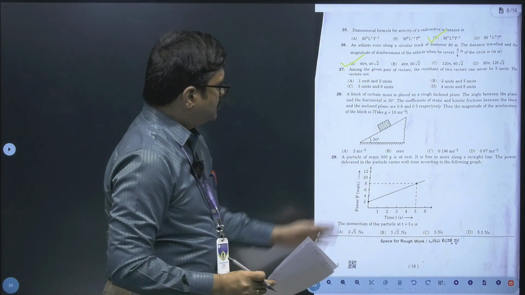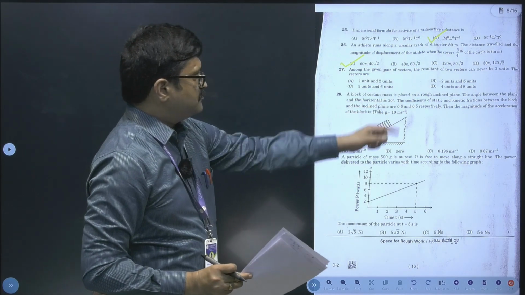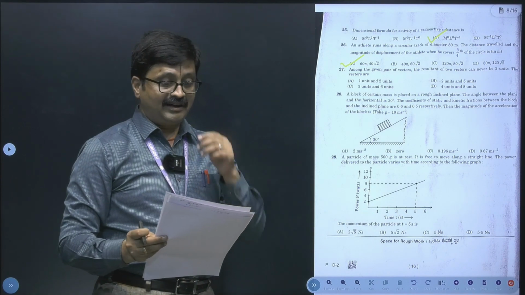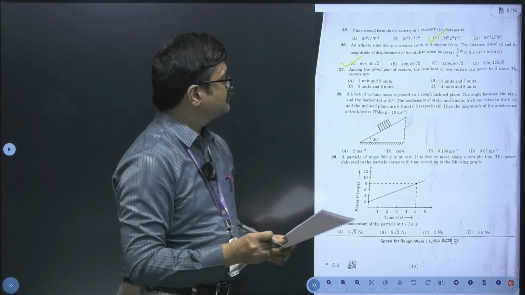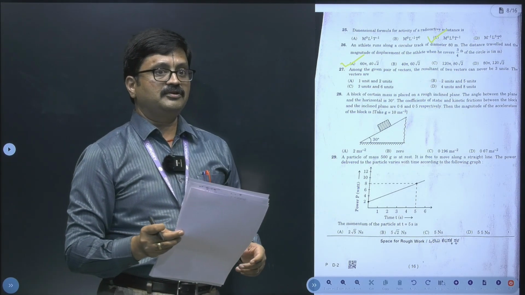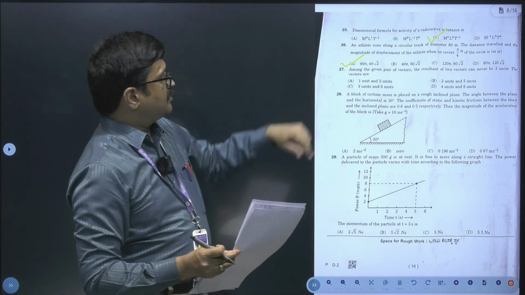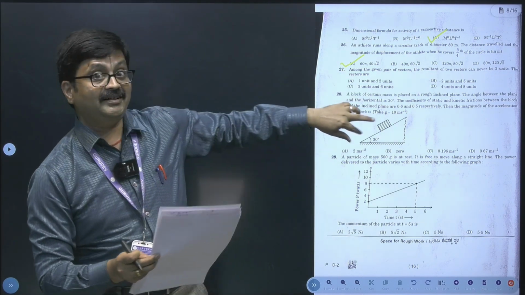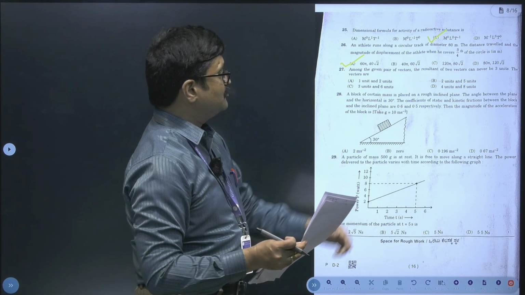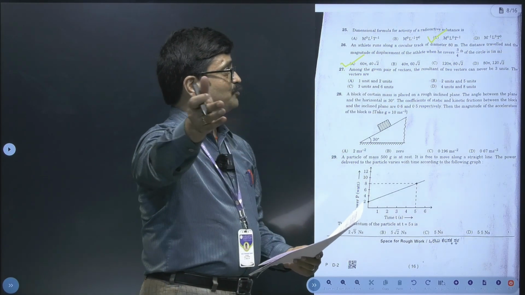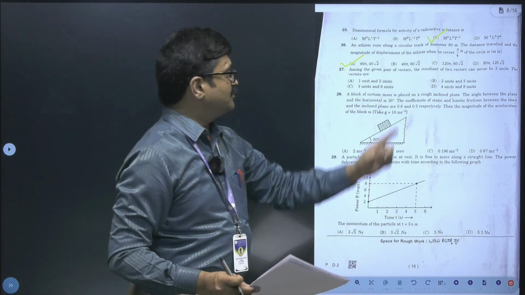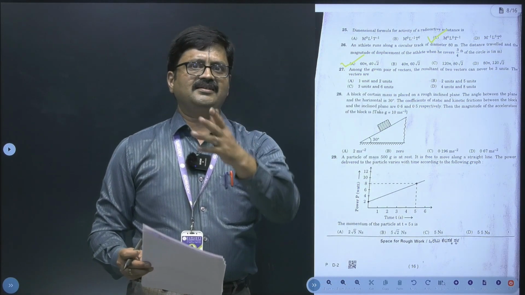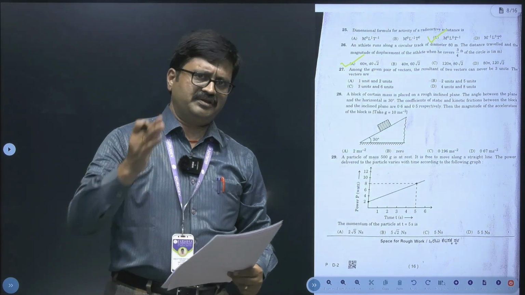Now, in this question, block of certain mass is placed on a rough inclined plane. The angle between the plane and the horizontal, angle between the, I have moved to 28th question or 27th question. Among the given pair of vectors, the resultant of two vectors can never be 3 unit. The vectors are. It's a direct addition and subtraction kind of question, my dear friends.